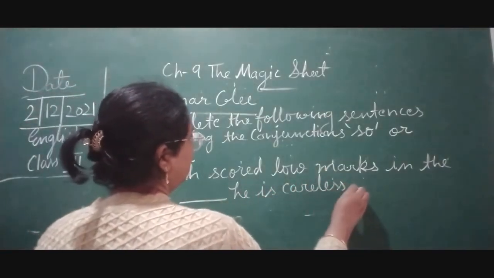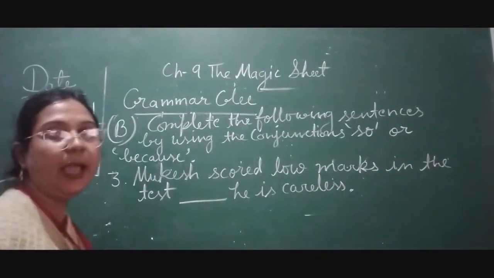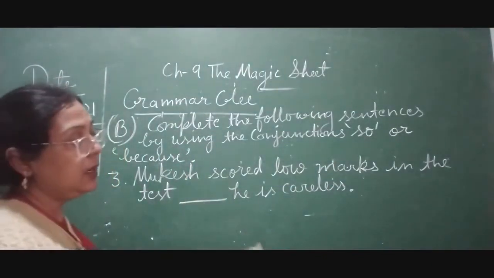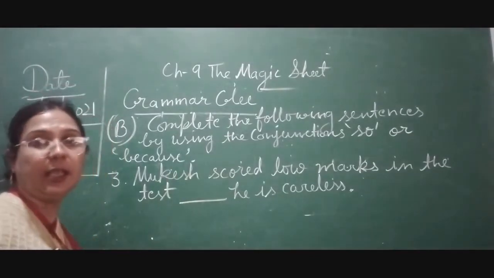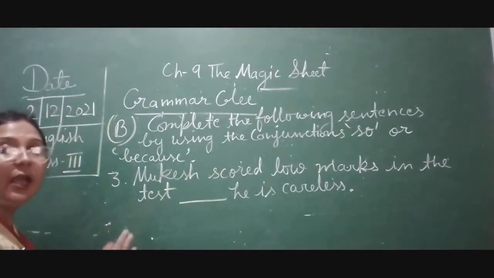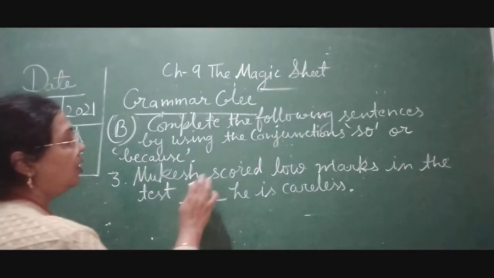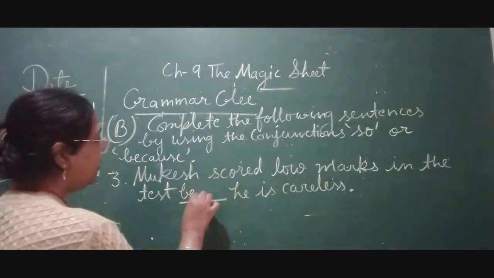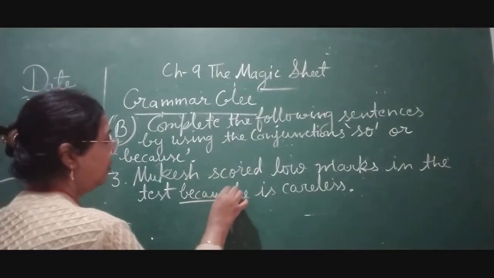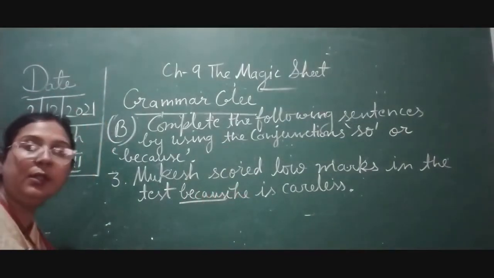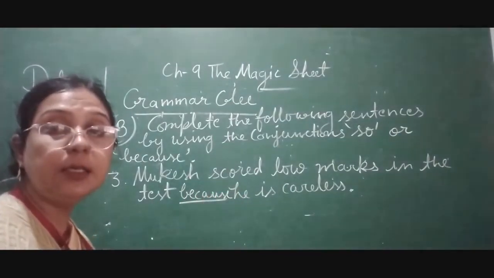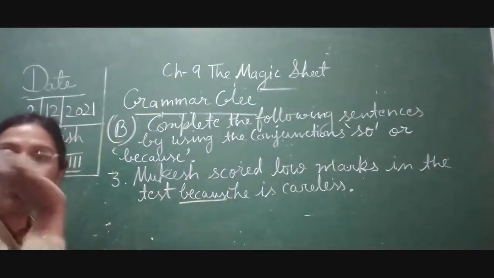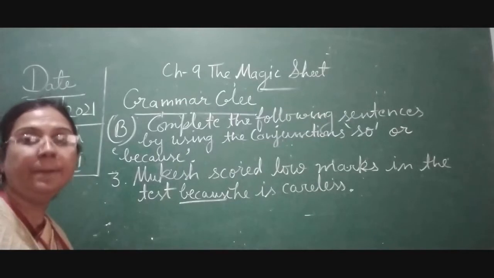ठीक है? क्यों उसके मार्क्स कम हुए? Why did he score very little in the exam? Because he is careless. वो careless है. So that is why here we are going to give a strong reason, because the action was already done. So why was it a failure? Why did he score very low in all the subjects? Because he is careless. क्यों? क्योंकि वो careless है. ठीक है?